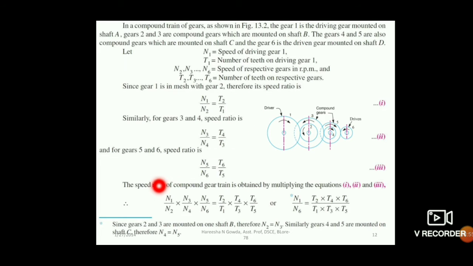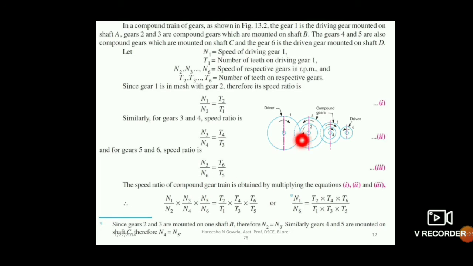So when you multiply everything, it will come like this: N1 by N6 equal to T2 by T1, T4 by T3, and T6 by T5. Here N2 and N3 will get cancelled. Similarly, N4 and N5 will get cancelled.